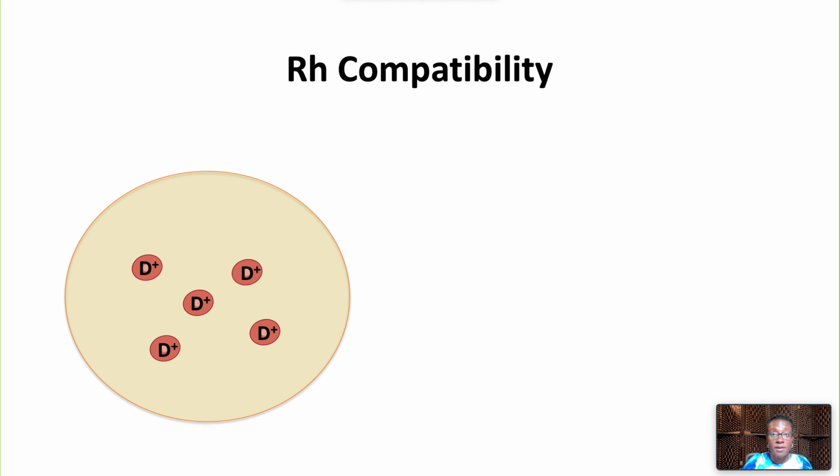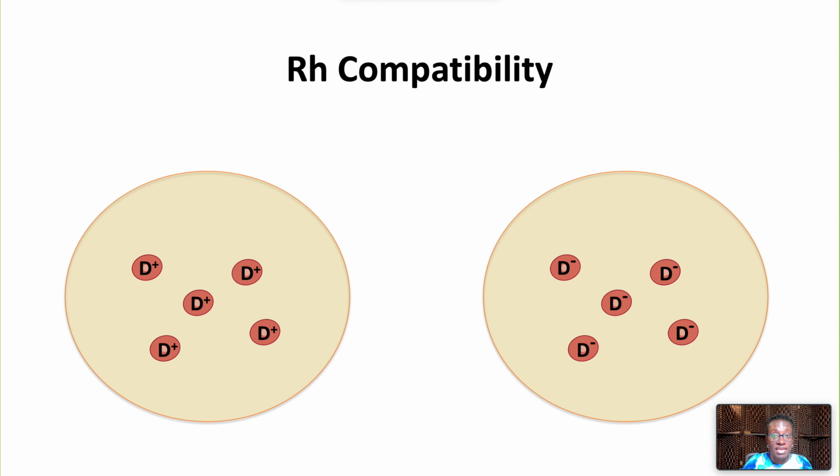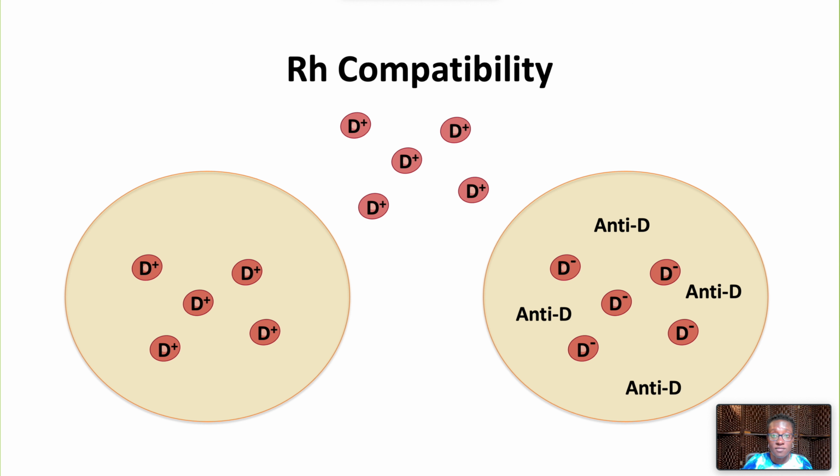Similarly, for Rh compatibility, Rh or D positive red cells make no antibodies. However, Rh or D negative red cells make anti-D antibodies. Therefore, D positive red cells should not be transfused where there are anti-D antibodies, but you can transfuse them to D positive recipients. D negative red cells can be transfused to both D negative and positive recipients.